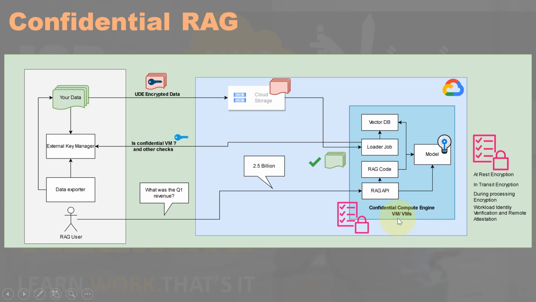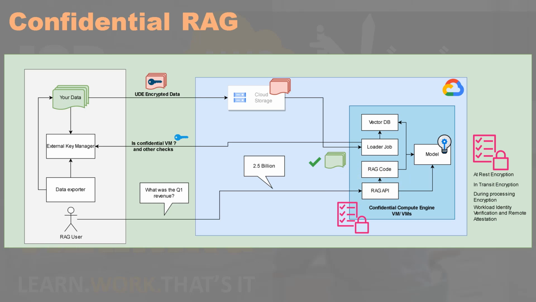And they are basically running the vector database, the model, and also the RAG code which glues the vector database and the model together, right? And when you want to load the vector database, for example, which is what we are going to do a little bit later, the data is client-side encrypted using an external key and then exported to the Google Cloud Storage bucket, and it can only be decrypted and processed on a confidential machine running our RAG stack, right? And when the data is loaded for any processing, it is actually loaded into an encrypted RAM.